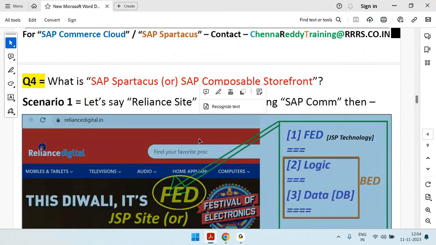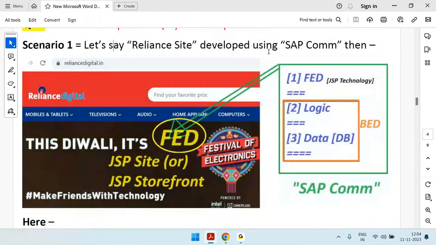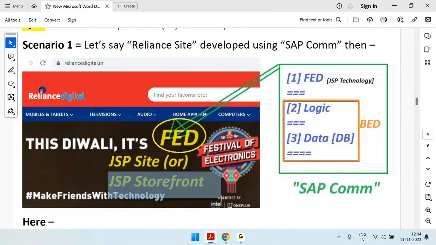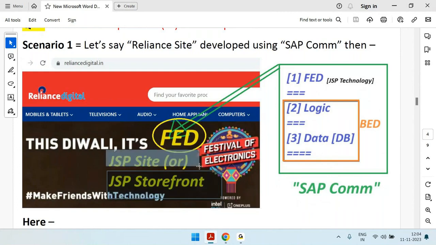Okay, let's say someone is saying that, hey, we are using SAP Commerce for the shopping site. In simple words, Chroma is created using SAP Commerce. That means their front end, logic and data are together. And here the front end will be with JSP technology. That's why this is called a JSP storefront. Here the front end is a JSP technology.